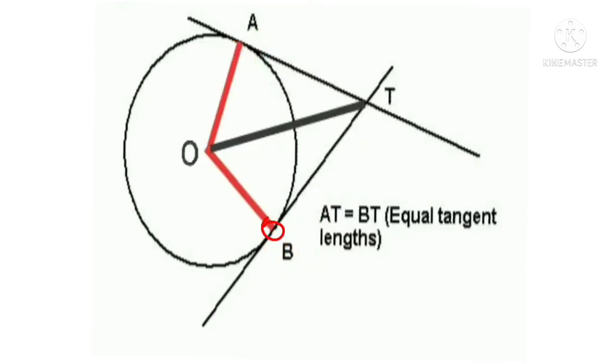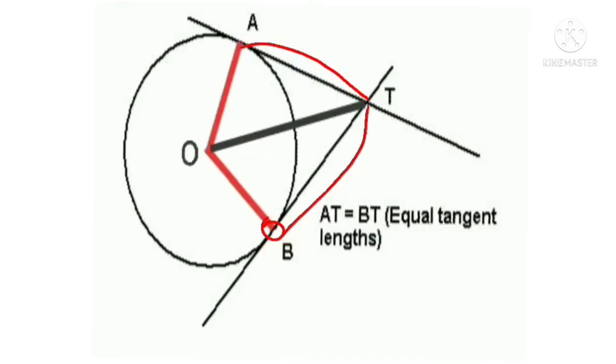Now these tangents intersect at the external point. So the tangents from the external point to the circle, the lengths are equal. So the length of the tangent from the external point to the circle is equal.